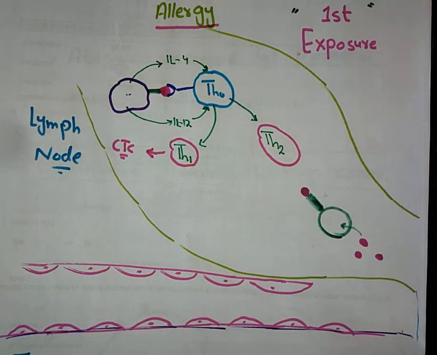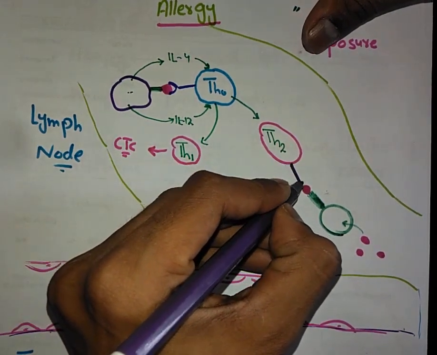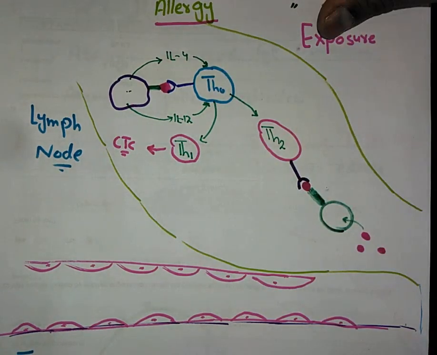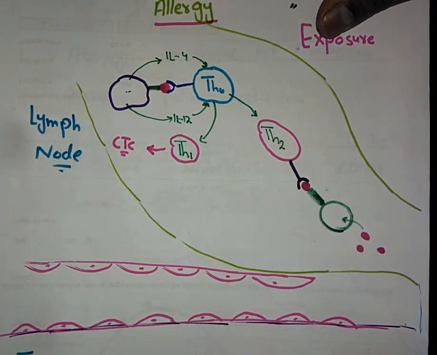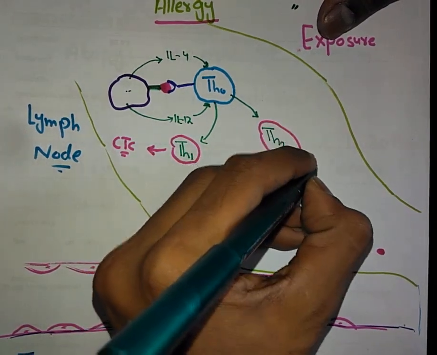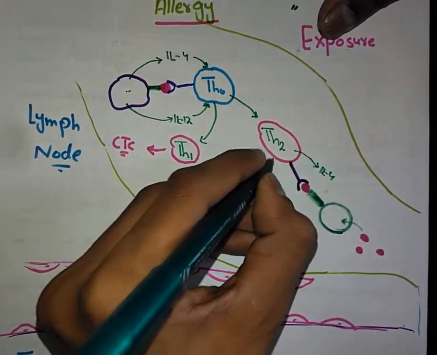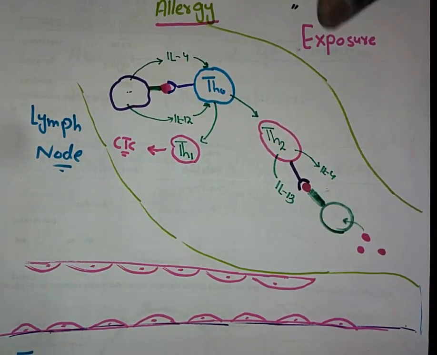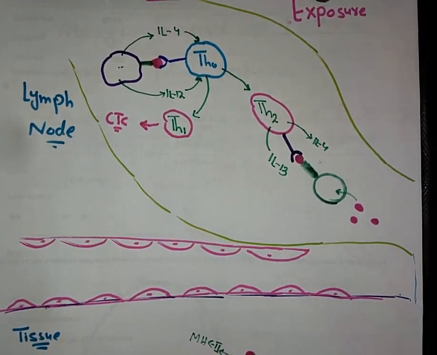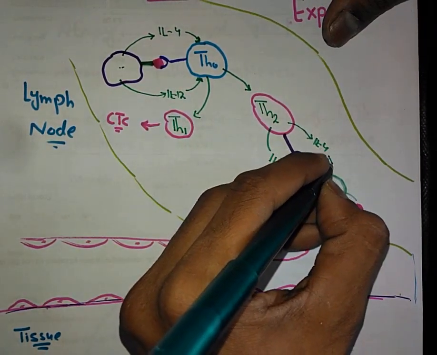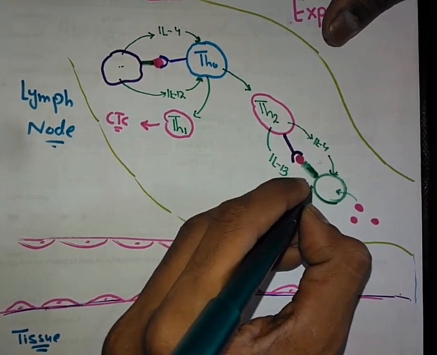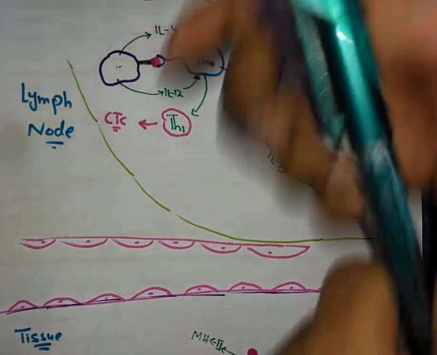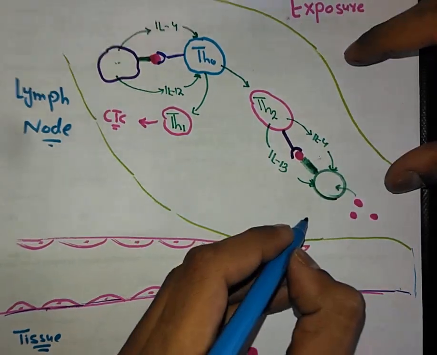The Th2 cell will bond with the allergen with the help of the T cell receptor, and it will release certain cytokines: interleukin 4, 5, 10, 13, and basically interleukin 4 and interleukin 13 are produced more in atopic or allergic individuals. When these interleukin 4 and 13 act on the B cells, the B cell will differentiate into plasma cells or memory cells.